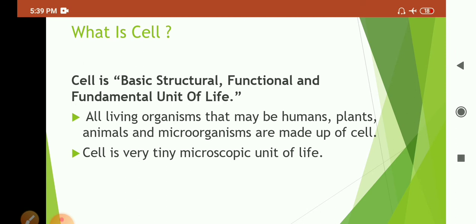Still it is the most important and most basic thing of all living organisms. Students, you might have wondered how we come to know about the cell, as it is microscopic and we can't see it with our naked eyes. To know this, let's start a study of the discovery of cell.